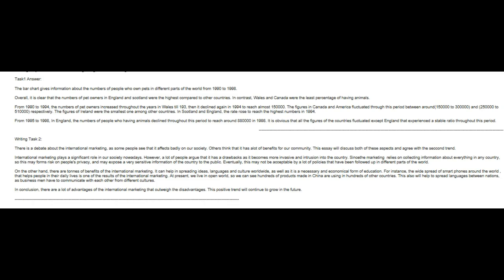Task 1. The bar chart gives information about the numbers of people who own pets in different parts of the world from 1990 to 1998. Okay, great. Overall, it is clear that the numbers of pet owners in England and Scotland, don't forget the capitalized Scotland, were the highest compared to other countries. In contrast, Wales and Canada had the lowest percentage of, well, you could have said here animal ownership or pet ownership, because this is just an expression, the syntax is just a little awkward, okay?